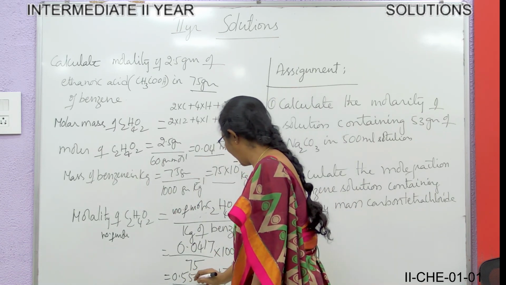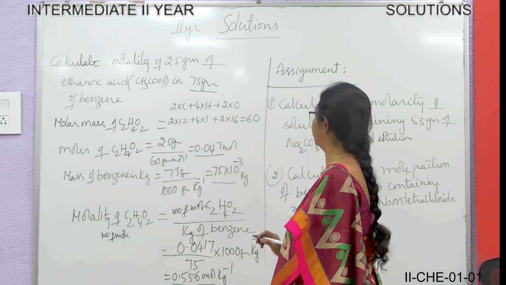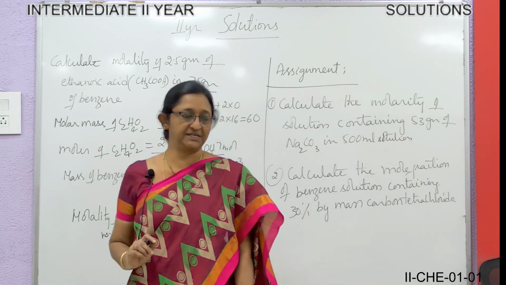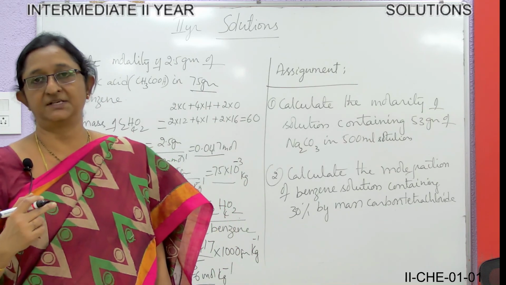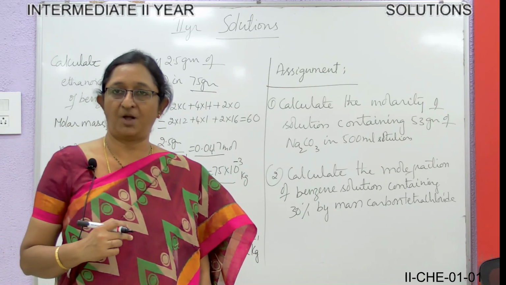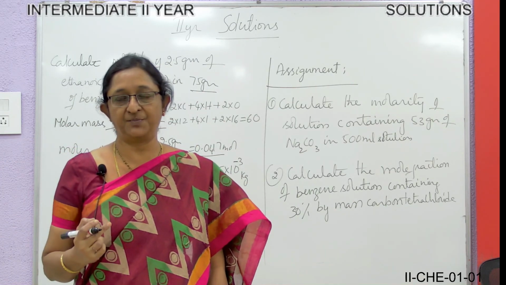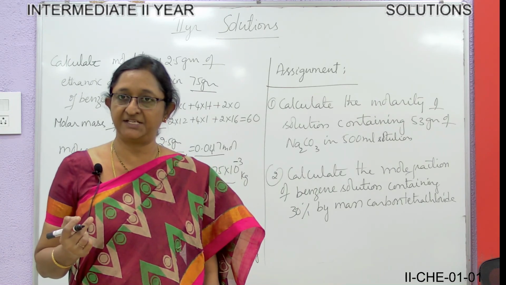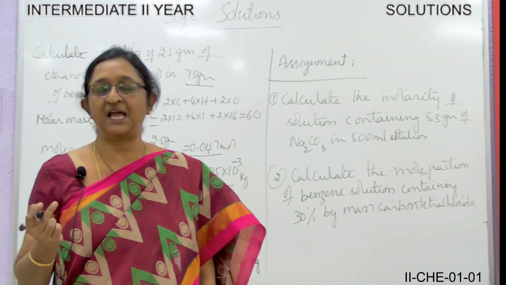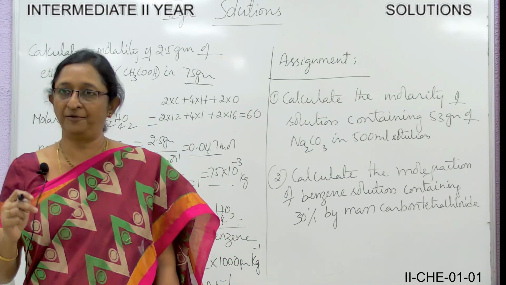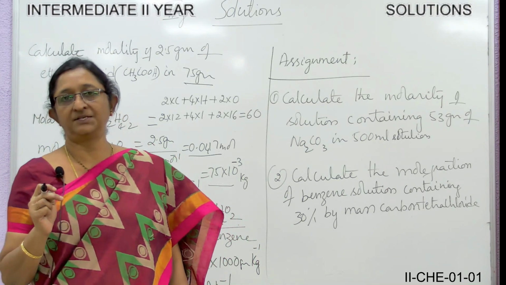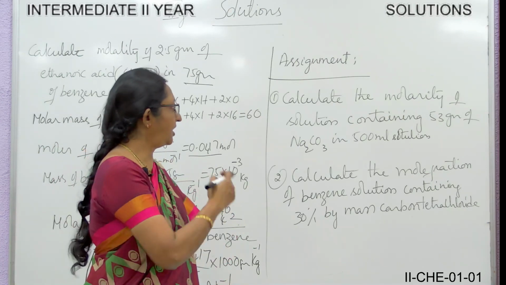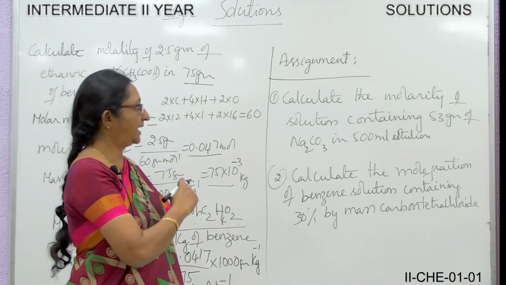Let me explain the molality once again. Molality is the number of moles of solute in 1 kg of the solvent. First we have to find the number of moles of the solute, by taking the weight of the solute and the molecular weight. So now we have got the answer, 0.556 mole per kg.